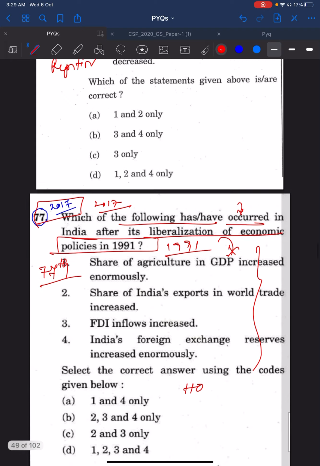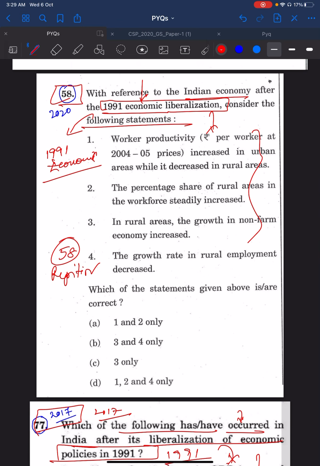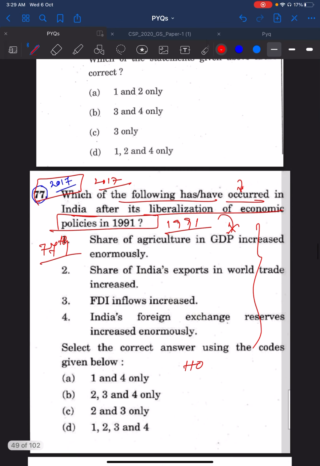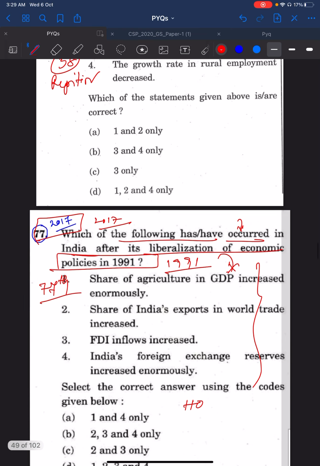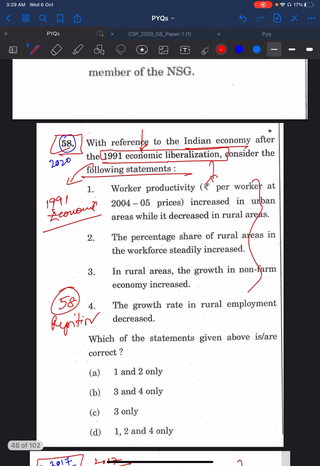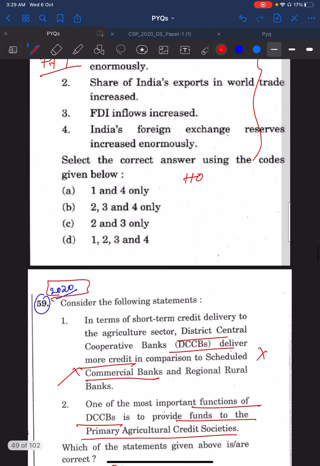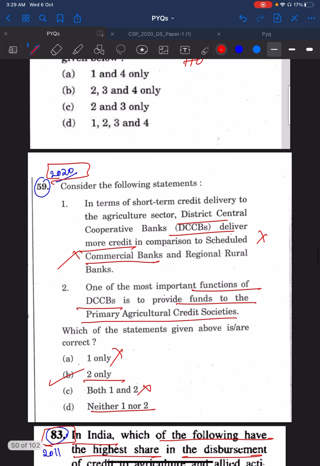Here they have given some consequences, but the underlying concept between the 2017 77th question and the 2020 58th question is the same: 1991 economic liberalization.